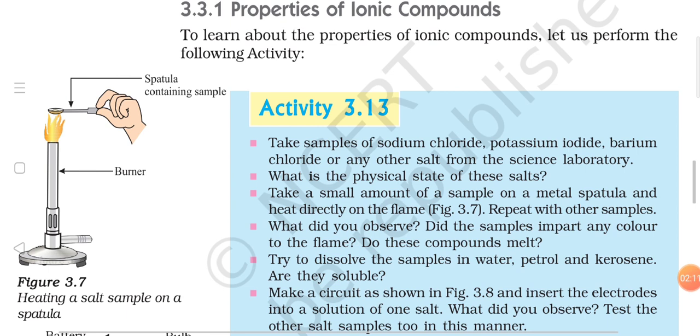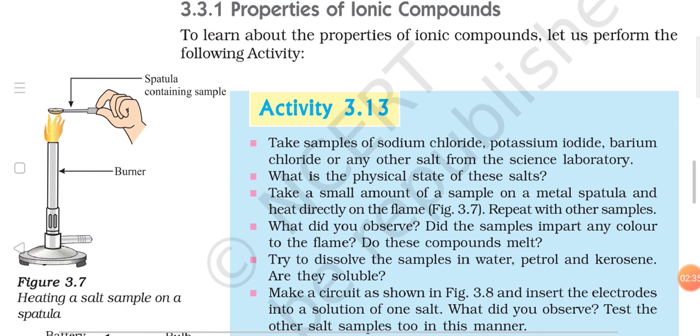So what will be your observation when you perform this activity? Did the samples impart any color to the flame? The answer is yes. Different metal samples will impart different colors to the flame, and I will also share one video with you related to this question, so you will be easily able to understand how different ionic compounds impart different colors to the flame. Do these compounds melt?